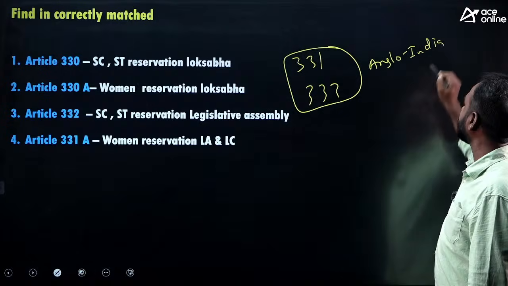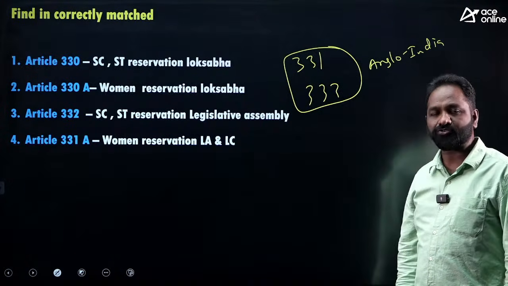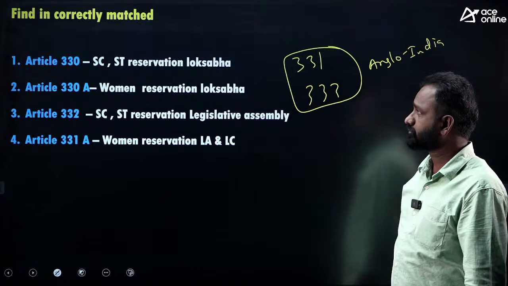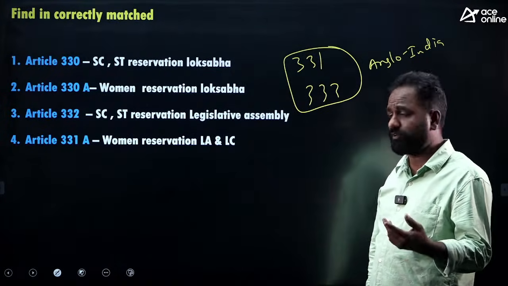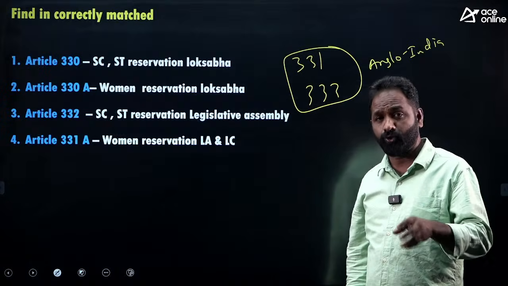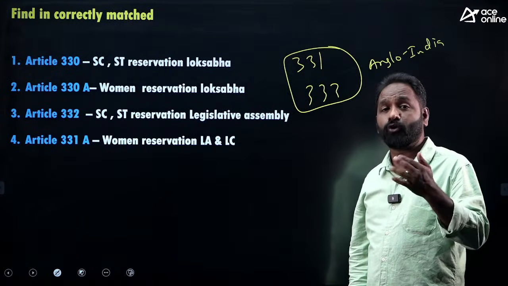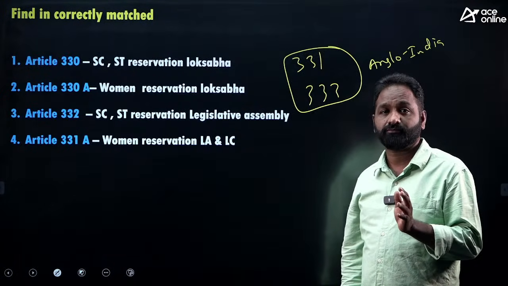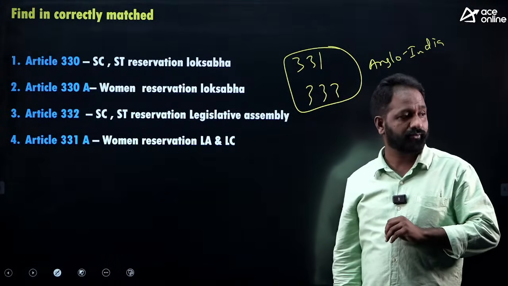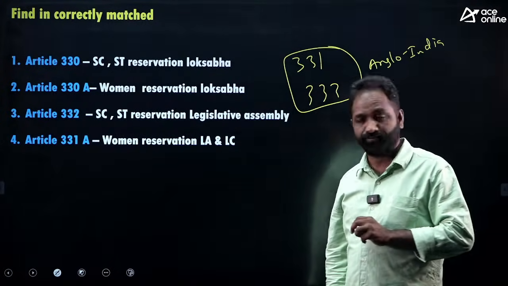But this is not there, because the Government of India removed it through a Constitutional Amendment. Can anyone tell me by which amendment the Government of India removed the appointment of the Anglo-Indian community to Lok Sabha and State Legislative Assembly? Yes, 104.